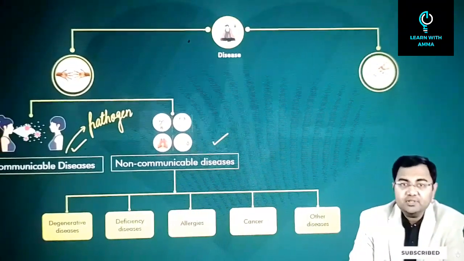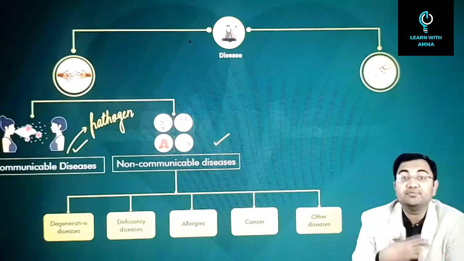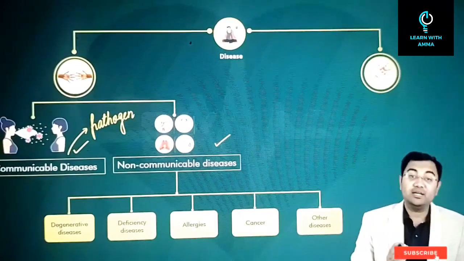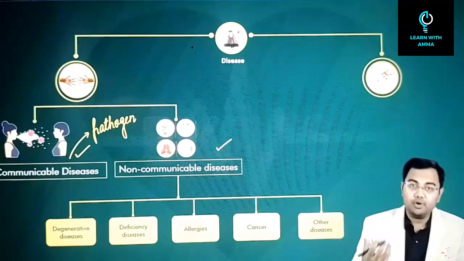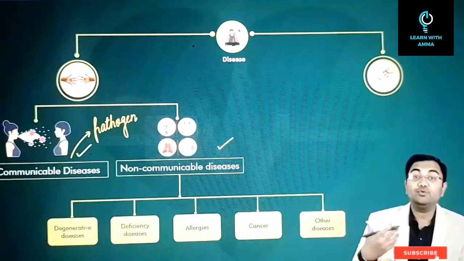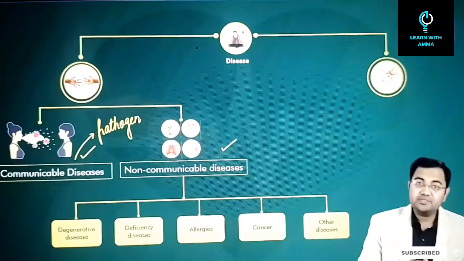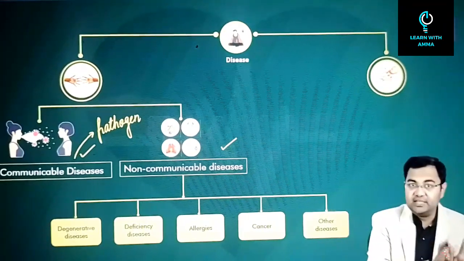What is the meaning of pathogen? The carrier of the disease or the causative agent of the disease will be called its pathogen. The second kind of disease could be non-communicable disease. So what is the meaning of non-communicable? The kinds of disease that you will not get from a diseased person.